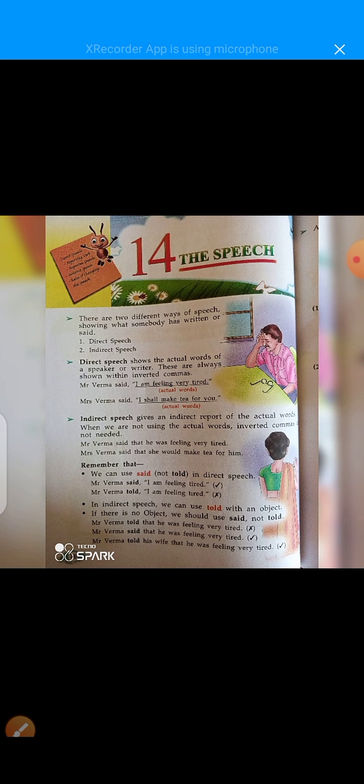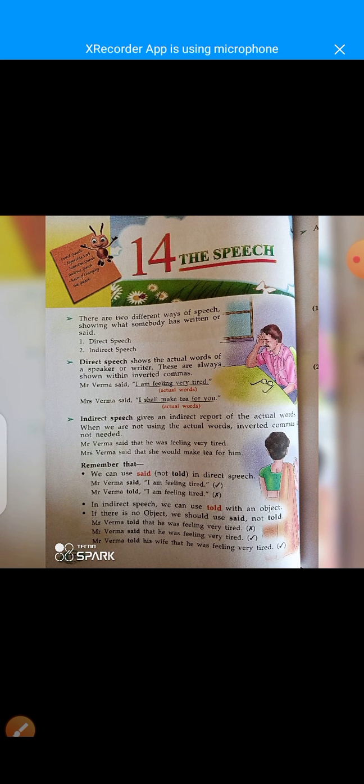Now, indirect speech. Indirect speech gives an indirect report of the actual words. When we are not using the actual words, inverted commas are not needed. For example, Mr. Verma said that he was feeling very tired.